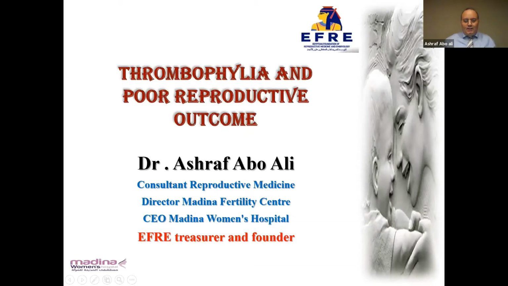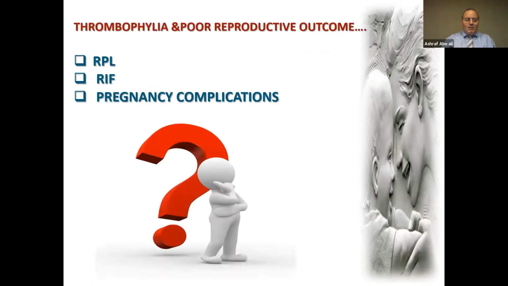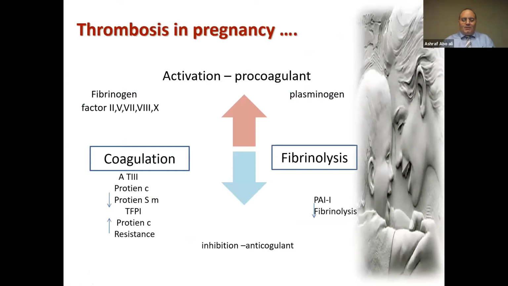Okay, thrombophilia and poor reproductive outcome. Actually, poor reproductive outcome includes recurrent pregnancy loss, repeated implantation failure, and other pregnancy complications. A lot of debate about.